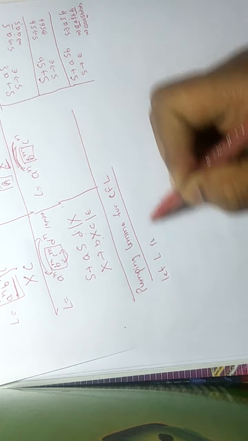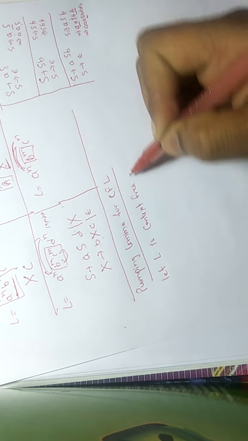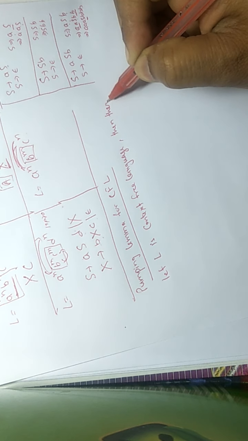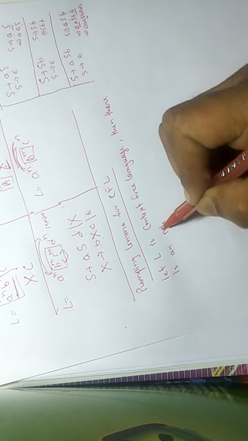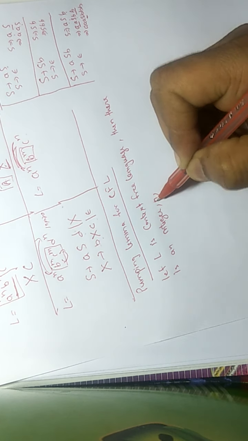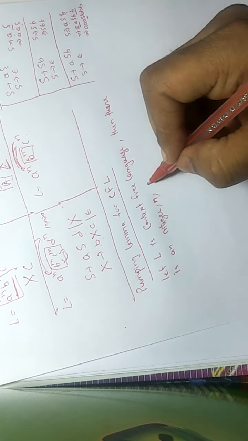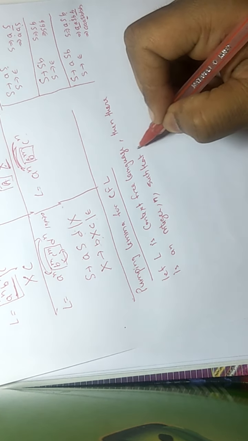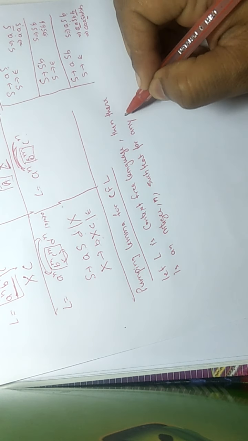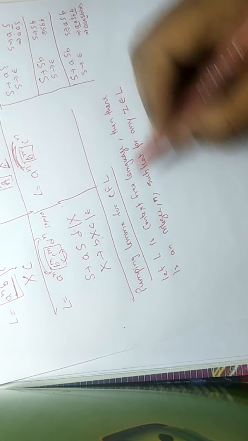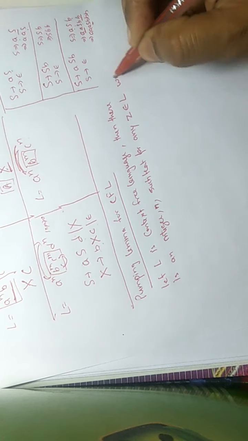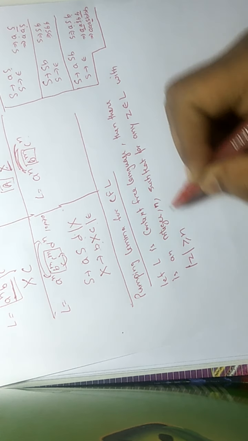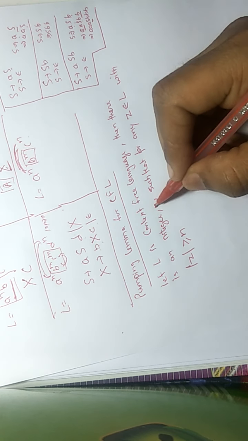Let L be a context free language. Then there is an integer n, or you can say there is a number n, such that for any input, say Z belonging to L, there is a string that belongs to the language L with length of Z greater than or equal to n, an input that is of larger length than this particular number,